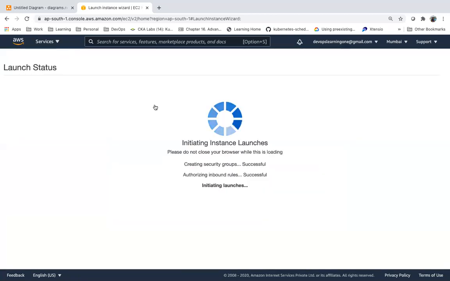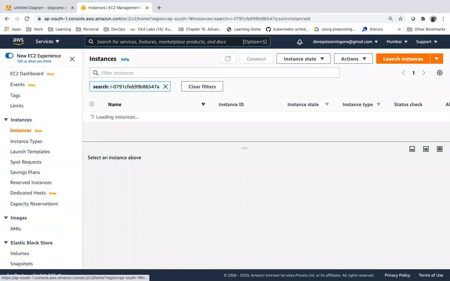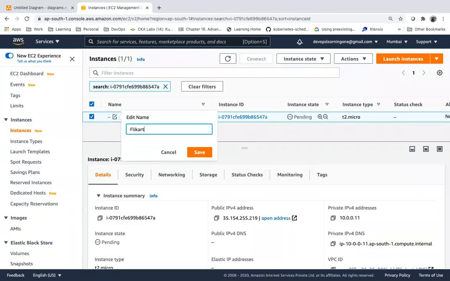Now this server is in Flipkart VPC. The subnet name is this, but it is not a public server as of now.